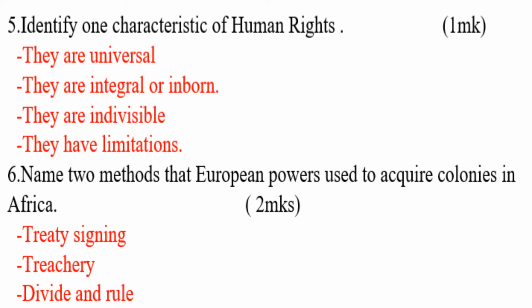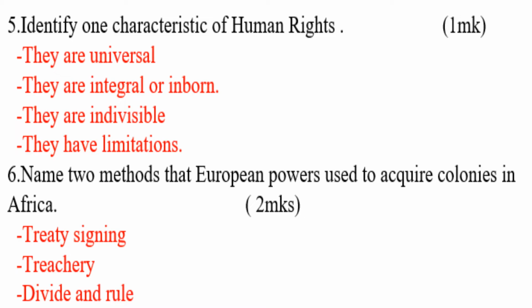For example, if they found the community united, they divided them, and then the community members started fighting among each other, and finally, because now they are not united, they have been divided. Now the European power can enter in between and control them. That is what it means by divide and rule.